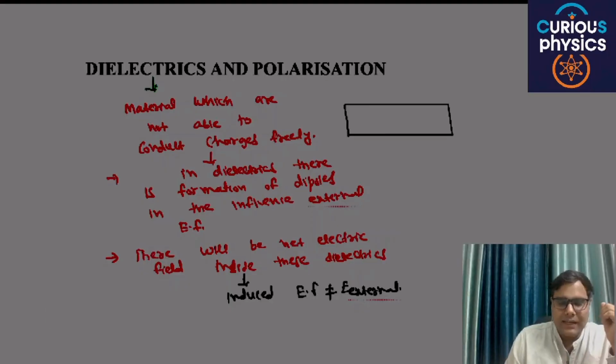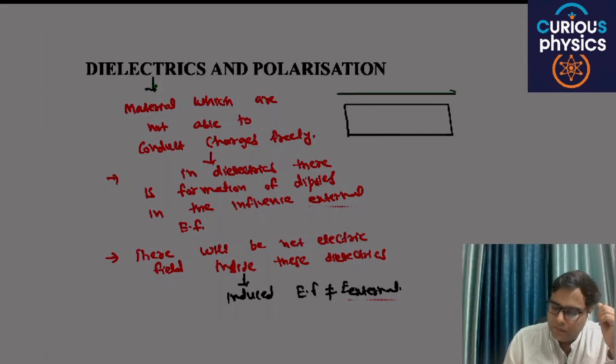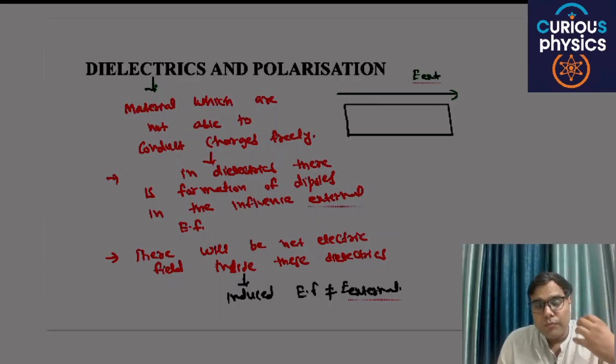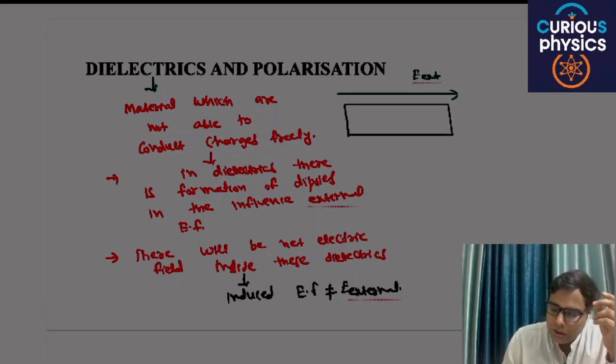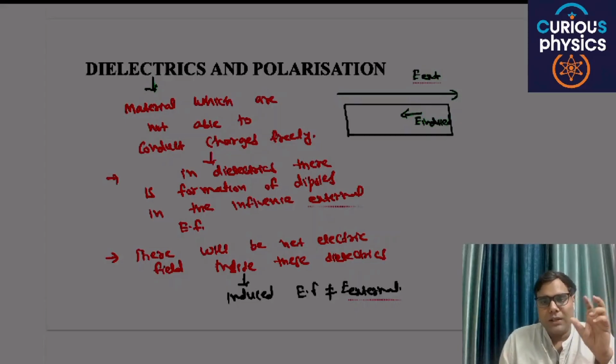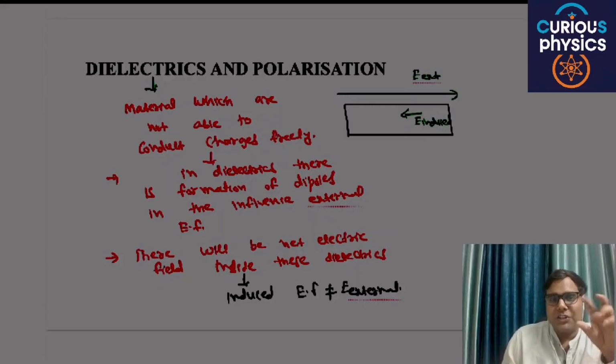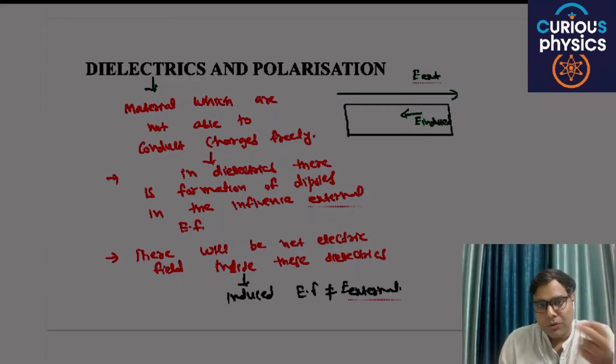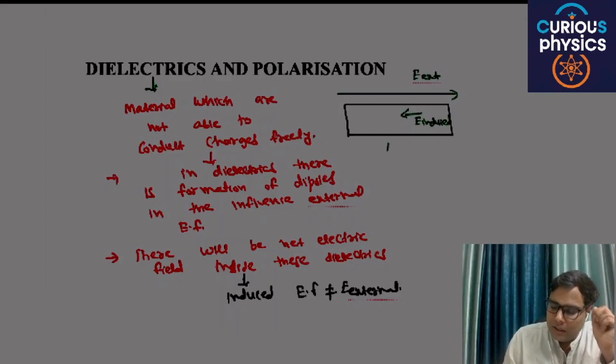If this is the dielectric and there is an external field E, then there is a formation of E induced, due to the redistribution of charged particles inside this dielectric, but E induced is never equal to E external.